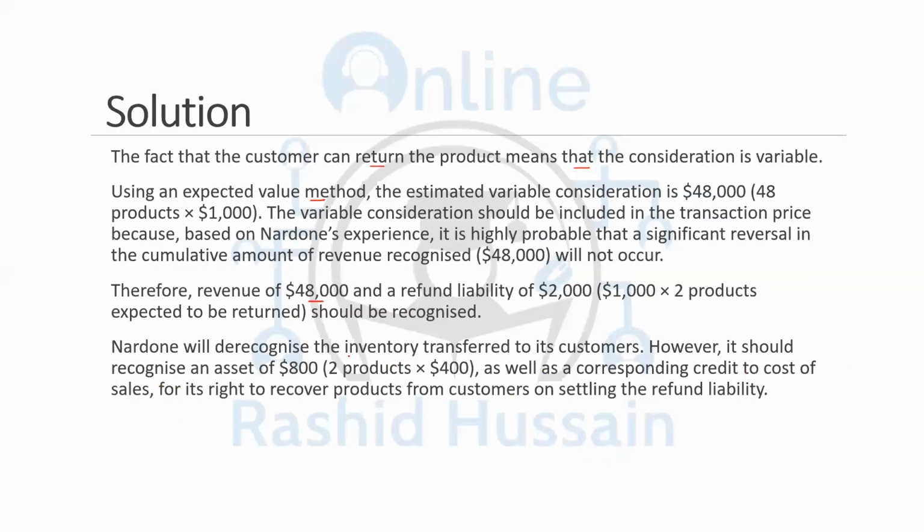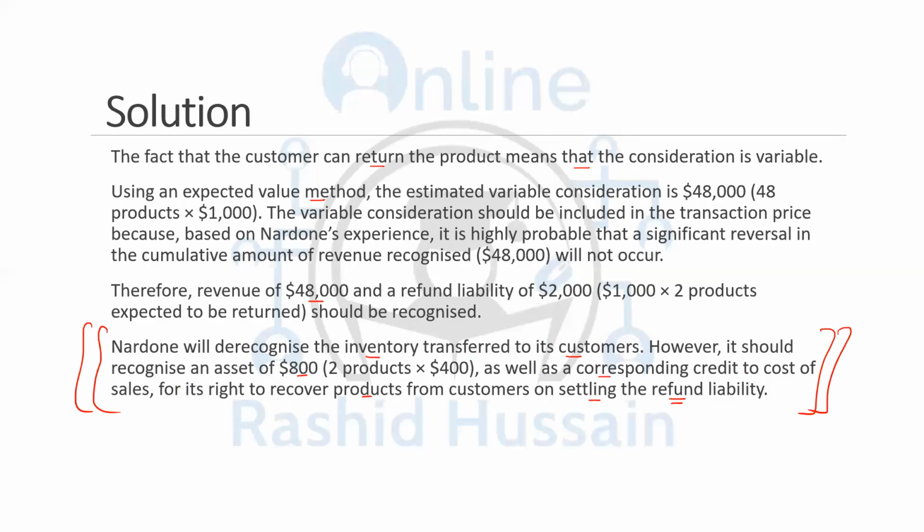So Nardon will de-recognize the inventory transferred to its customer. However, it should recognize, now this is a very important point. This paragraph is important. This will clear another concept. Nardon will de-recognize the inventory transferred to its customers because they have given the control to them on the disposal. However, it should recognize an asset of 200 as well as a corresponding credit to the cost of sales for its right to recover products from customers on settling the refund liability.